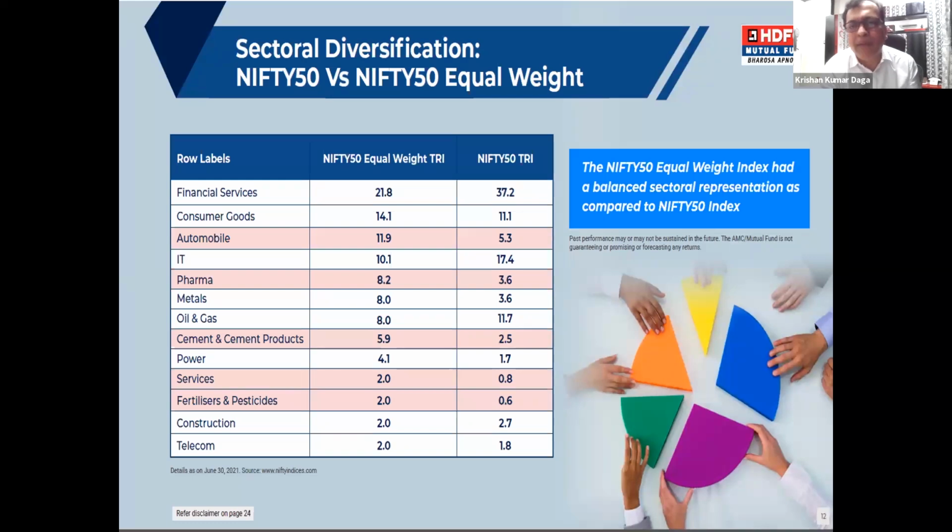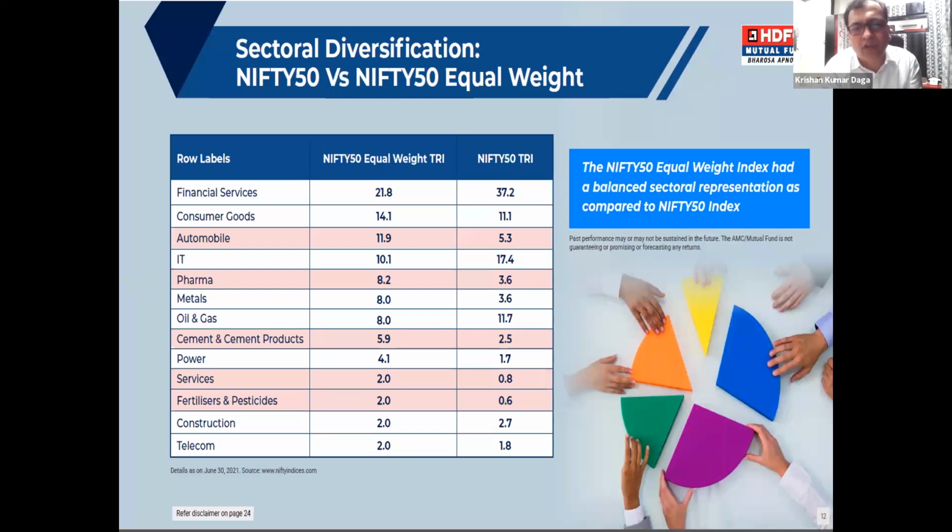In financial services, you have 11 stocks, so your weightage is only 22%, compared to 37% in the Nifty 50. So overall it is a much more balanced approach.